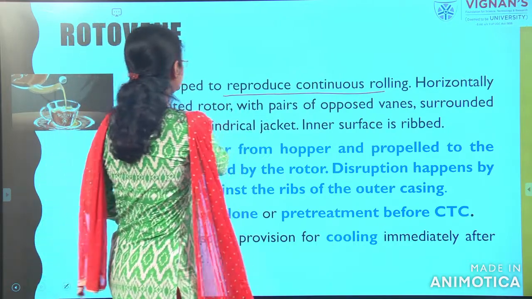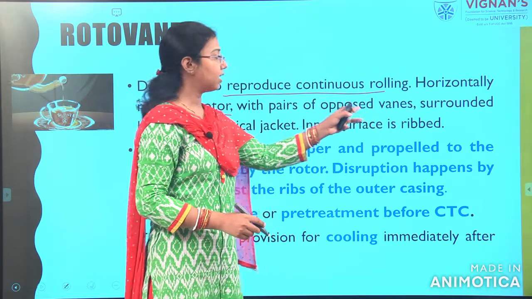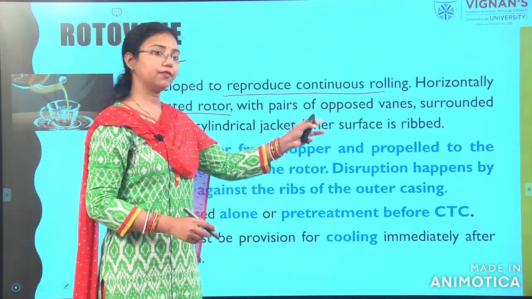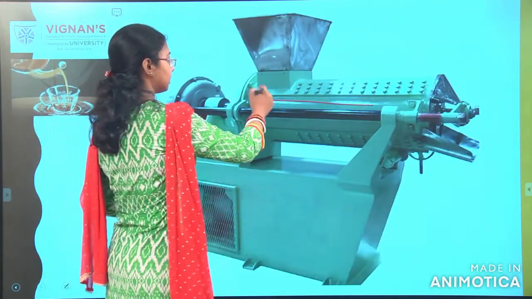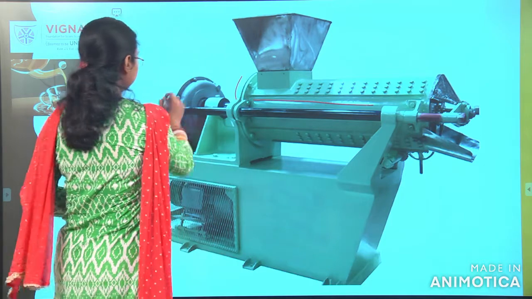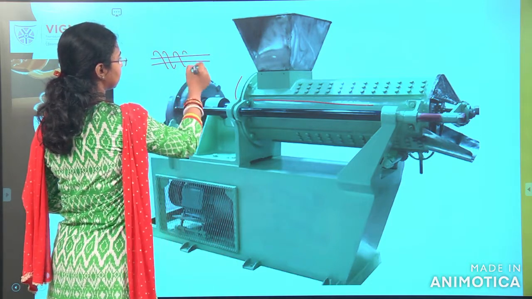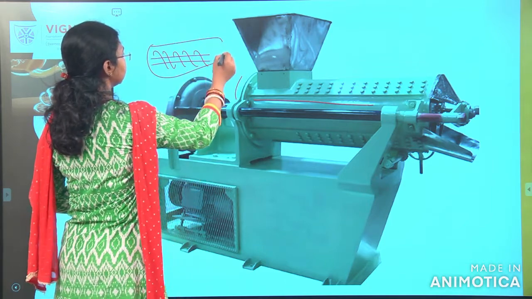A horizontally mounted rotor with a pair of opposed vanes, surrounded by an outer cylindrical jacket whose inner surface is ribbed. Here I was telling, this is the outer layer, and the rotor will be ribbed inside, and from that there will again be a cylinder.